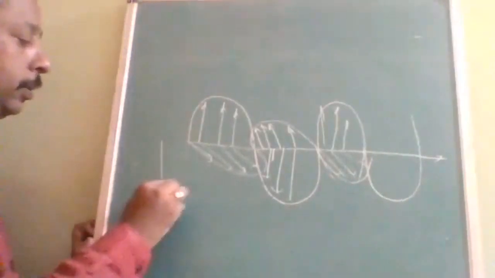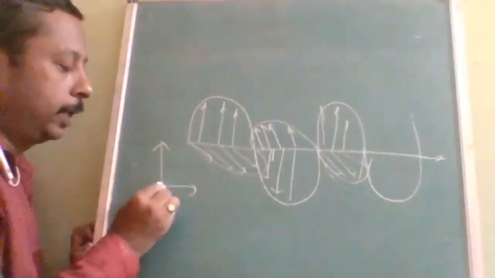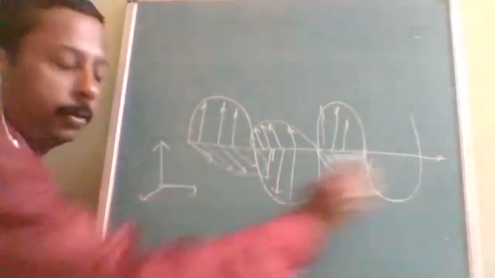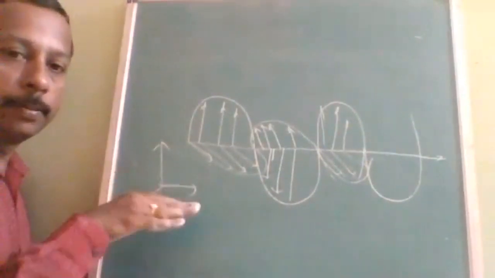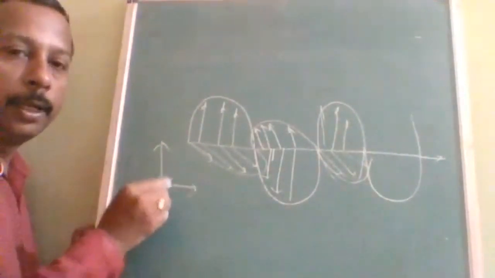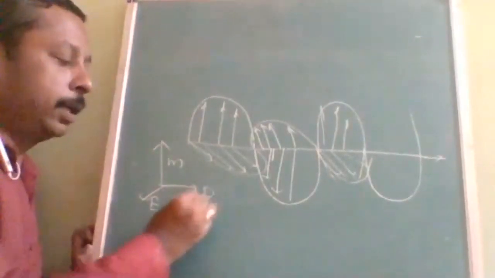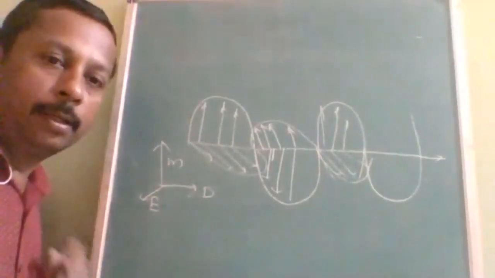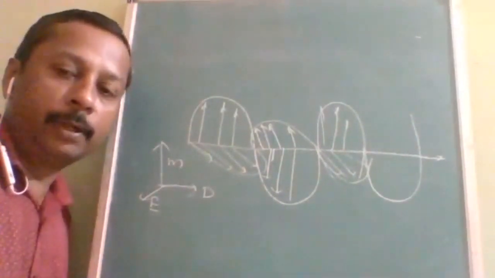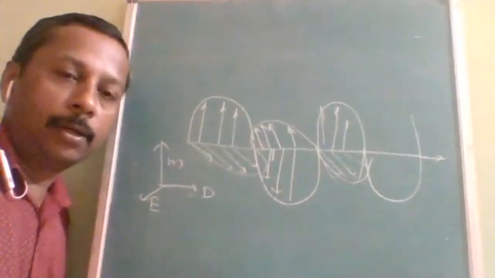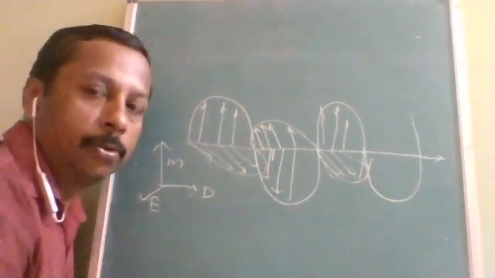So I will draw it like this. This is the direction in which it is going. Let us take the electrical wave in this direction, and perpendicular to this is the magnetic wave. E, M, and direction: electrical wave, magnetic wave, and direction of propagation will always be perpendicular to each other.